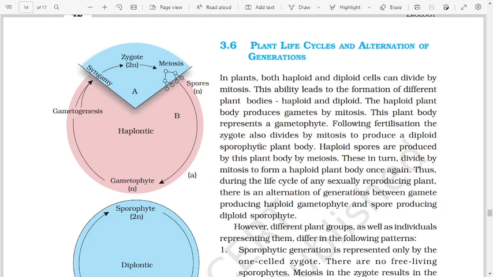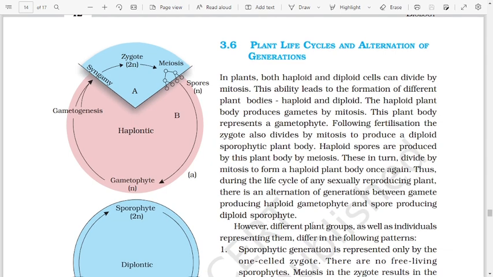Following fertilization, the zygote also divides by mitosis to produce a diploid sporophytic plant body. Haploid spores are produced by the plant body by meiosis. These in turn divide by mitosis to form a haploid plant body once again. Thus, during the life cycle of any sexually reproducing plant, there is an alternation of generations between gamete producing haploid gametophyte and spore producing diploid sporophyte.